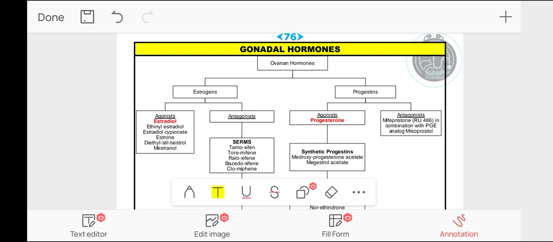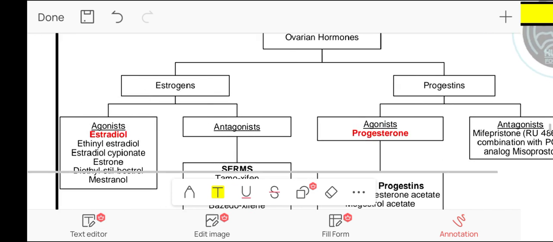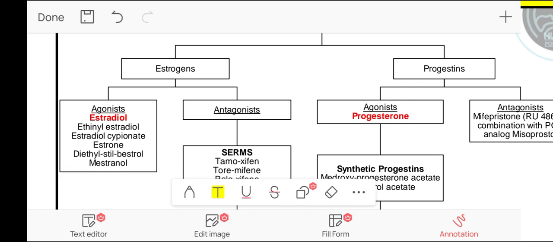If there is no fertilization or implantation, then the corpus luteum degenerates. The uterine endometrium, which has proliferated under the stimulation of estrogen and progesterone, is shed as part of menstrual flow. Coming to the estrogens, the ovarian hormones.